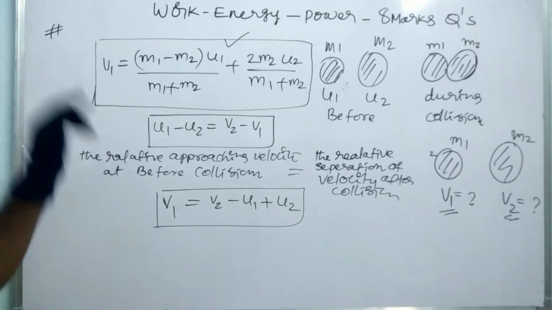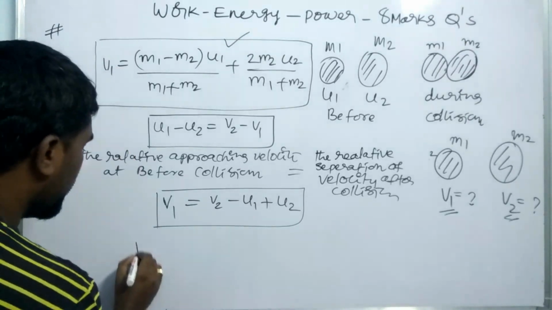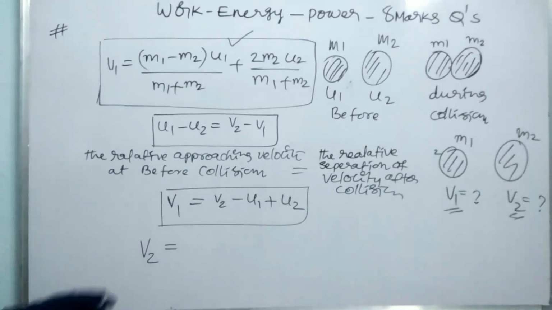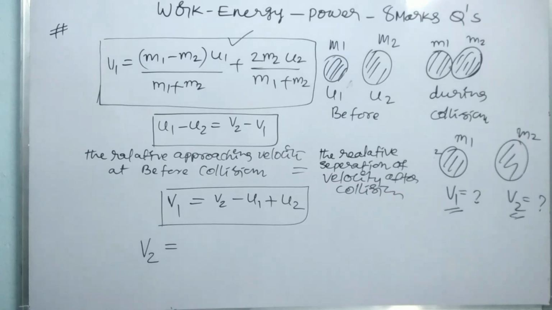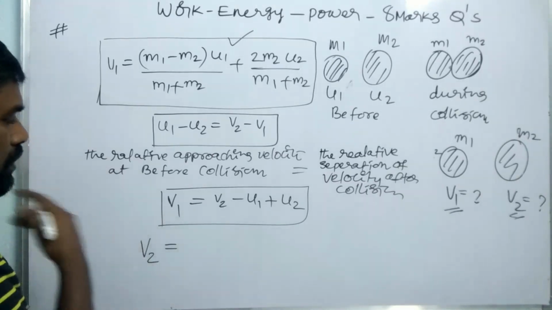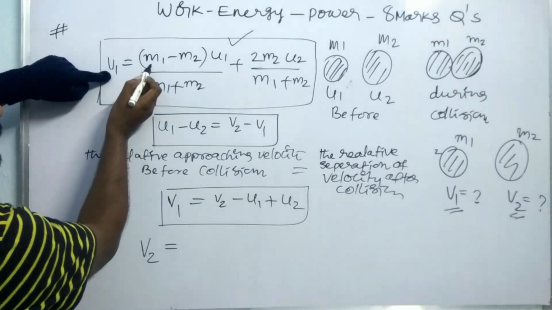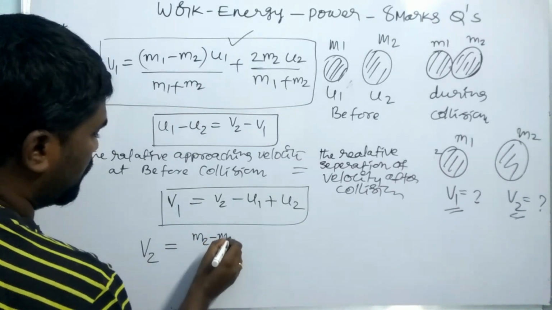This can be substituted in the conservation of linear momentum, and we can get the v2 value. How can we get the v2 value? We cannot simplify this here because we already simplified the v1 value. So this is very lengthy. If you have time, you have to simplify it in your notebook. So v2 is equal from this. For v1 we subtract m1 minus m2; for v2 we subtract m2 minus m1.